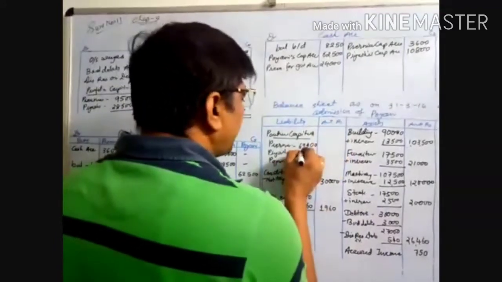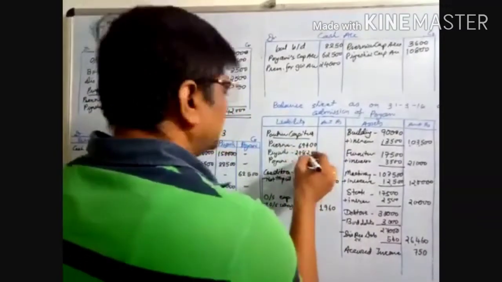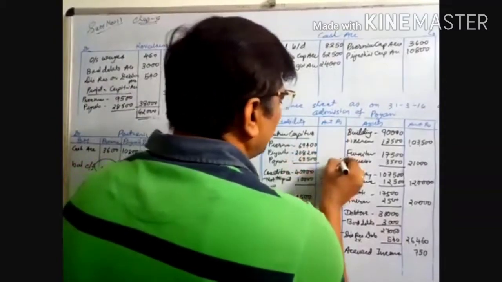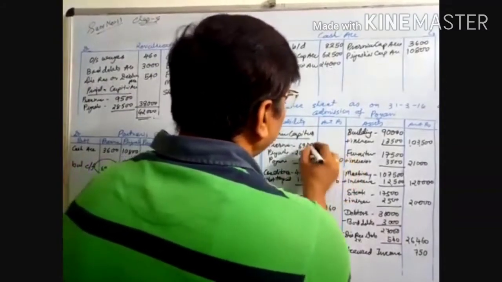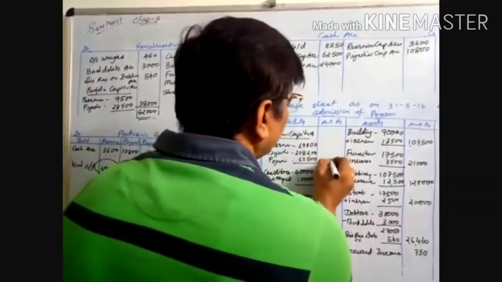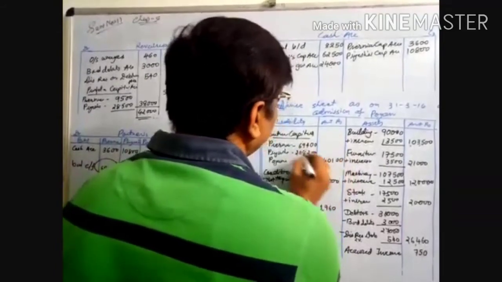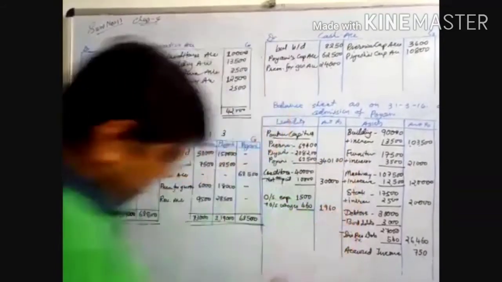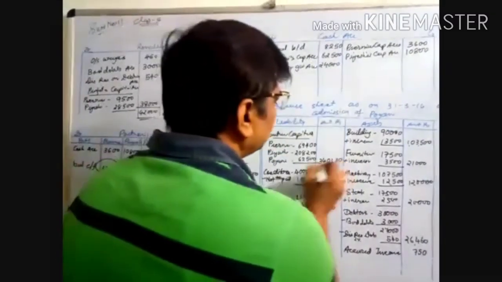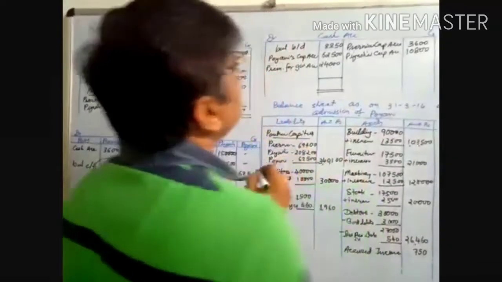Piyush is 2,08,200. And Koini is 62,500. When you make the total, it will be 3,40,100, right?